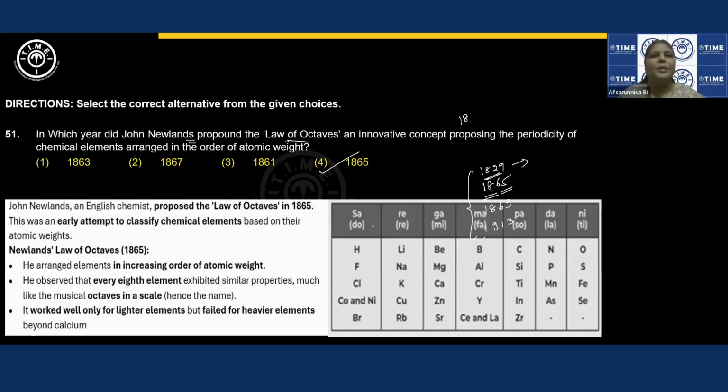For elements with higher masses, greater than 40, we noticed some inconsistencies in properties, so this was not accepted. Later on, Mendeleev gave his periodic table.